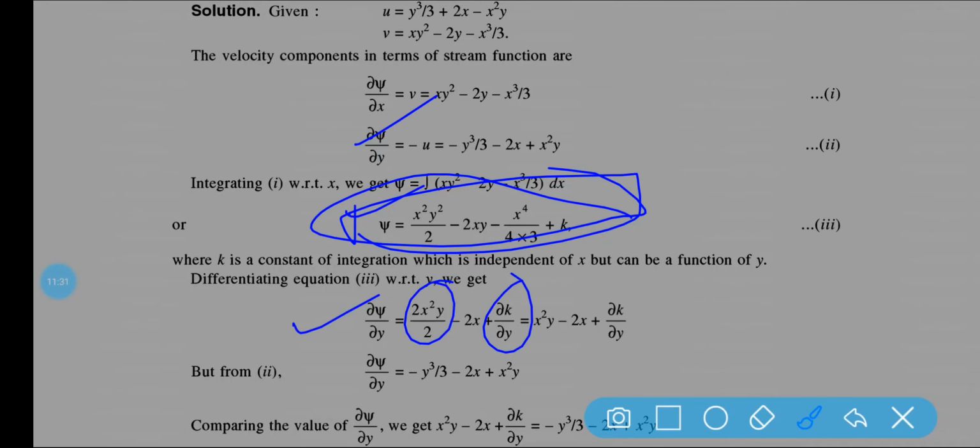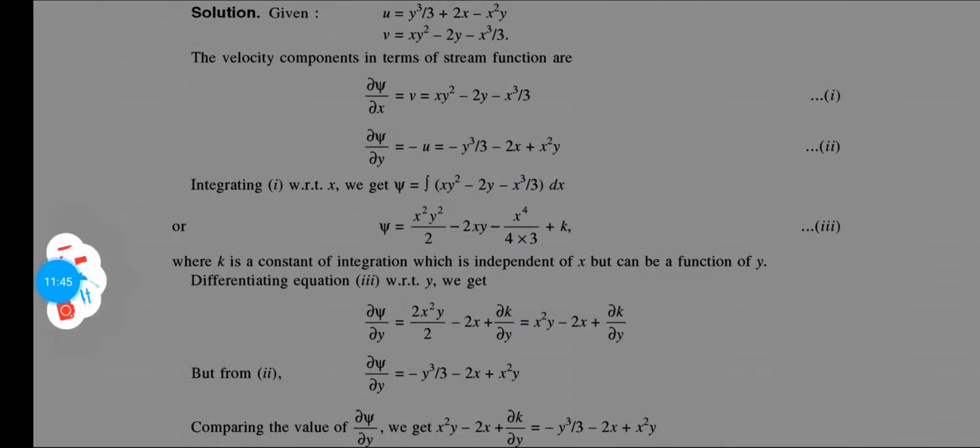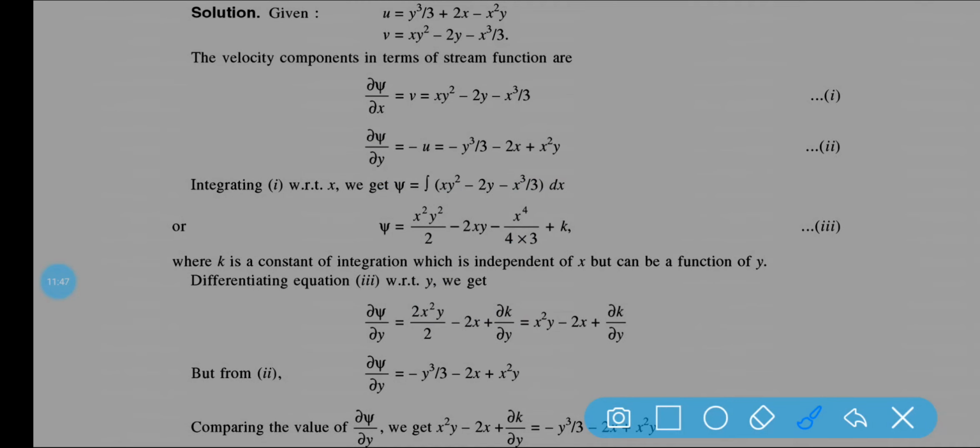So del k by del y is equal to this, because already in equation number 2 we have seen that del psi by del y is equal to minus u. Here psi is equal to this, and k is the integrating constant.